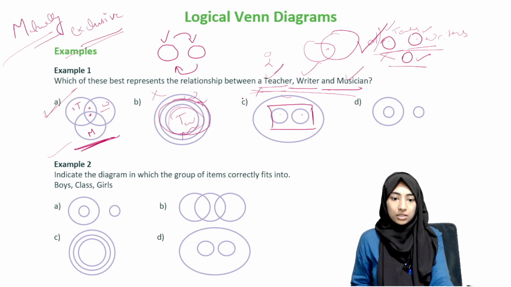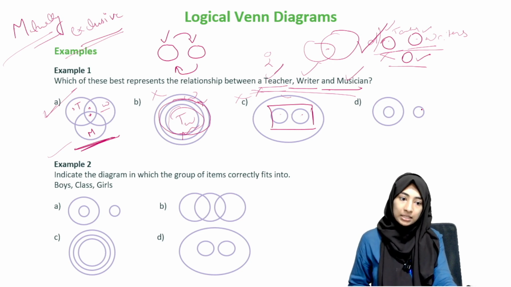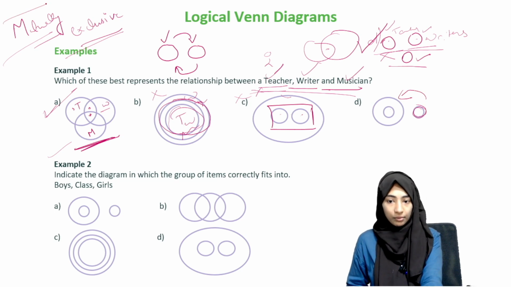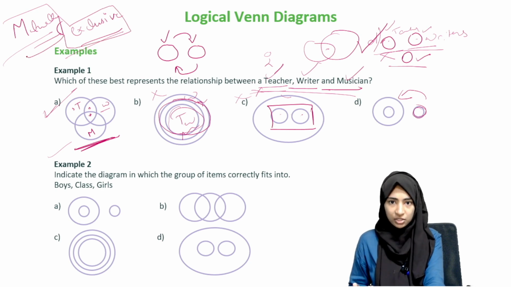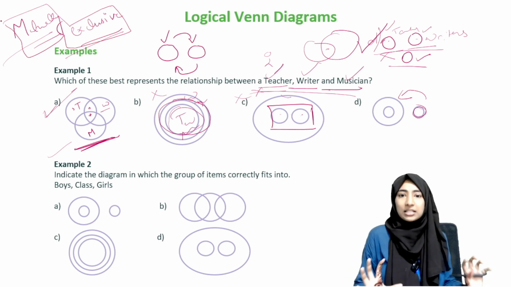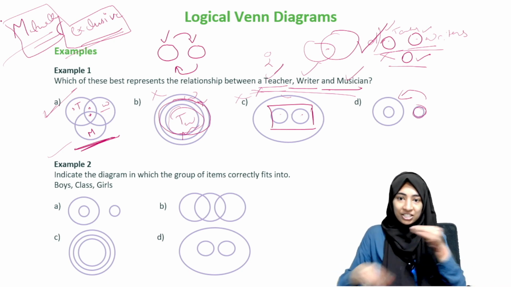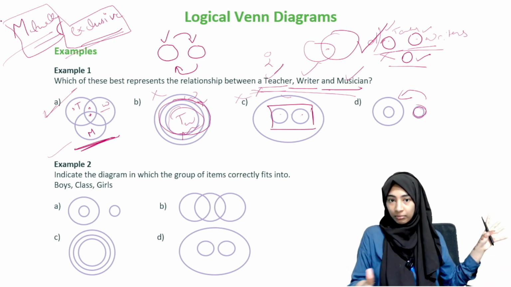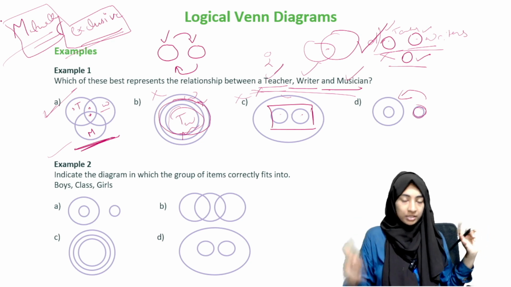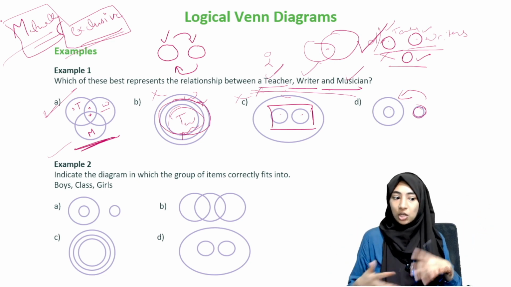Okay, so it's not that either. Now coming to D. Again, it cannot be D. Why? Because here again you have a mutually exclusive set. The circle is mutually exclusive to this. So from now on, we'll be using this terminology, mutually exclusive. I hope you have understood what it means. Basically, all it means is two or more sets where each set does not contain anything from the other. Okay, so just remember smokers and non-smokers, or boys and girls.